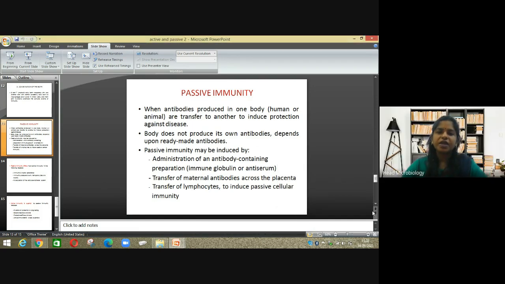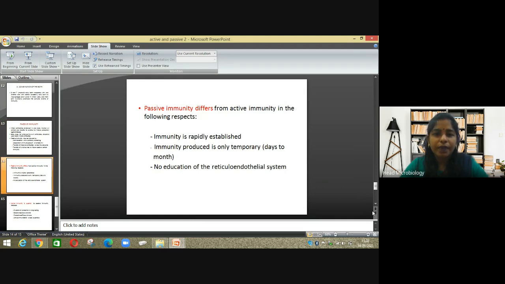Transfer of lymphocytes to induce passive and cellular immunity. So when you inject lymphocytes, it induces passive cellular immunity. So that is the third one. Then how does it differ? It differs in that immunity is established rapidly because antibodies are directly injected. It is rapid development. Then it is only temporary because you have administered only a particular dosage.